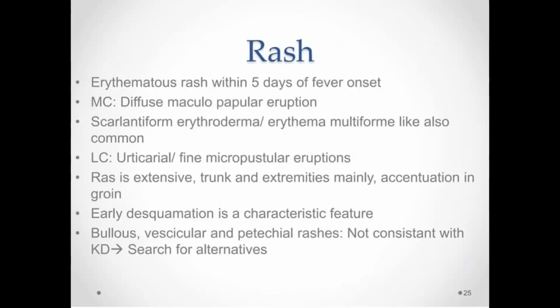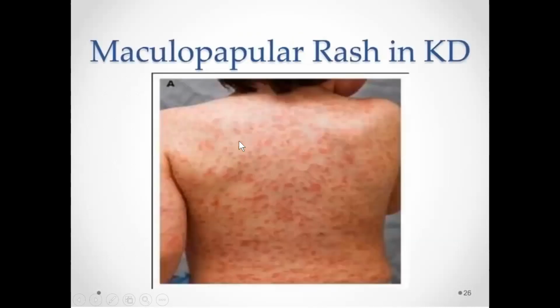And coming to rash, already, an erythematous rash appears within 5 days of fever onset. It is an evanescent thing, so in all patients we cannot see the rash. All these manifestations need not be present at the same time, so we have to examine the patient again and again and look for all the criteria. The rash is extensive, mainly on the trunk and extremities, with accentuation in the groin. This is the maculopapular rash in Kawasaki disease.